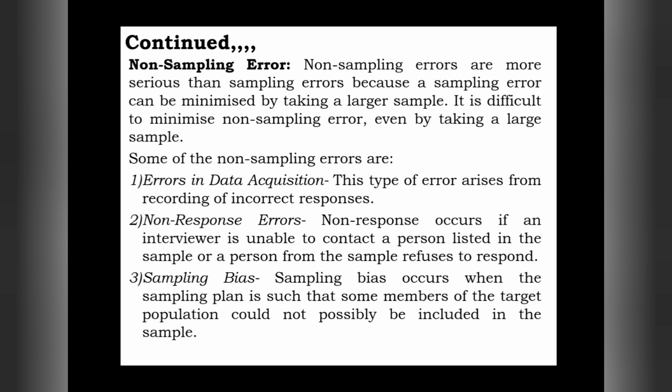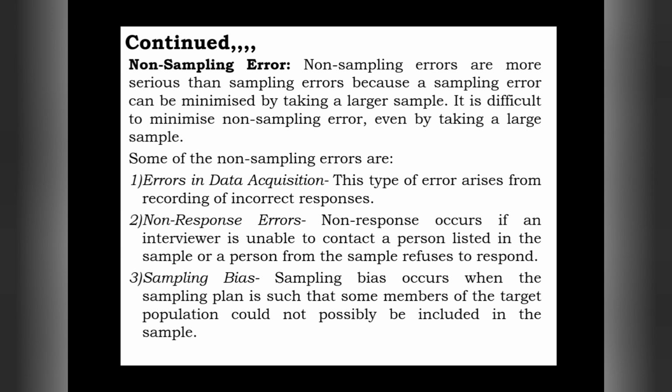So non-sampling errors are more serious than sampling errors, which we cannot easily change or reduce, because a sampling error can be minimized by taking a larger sample.